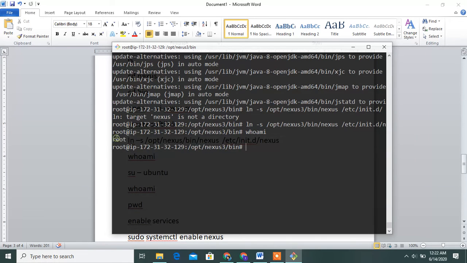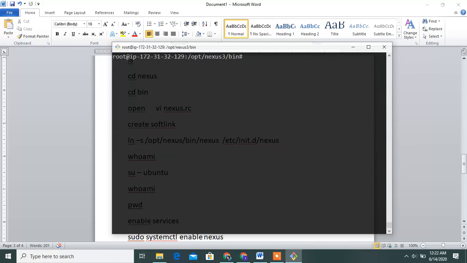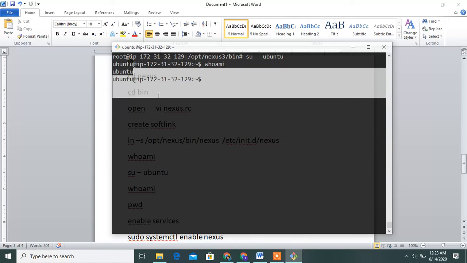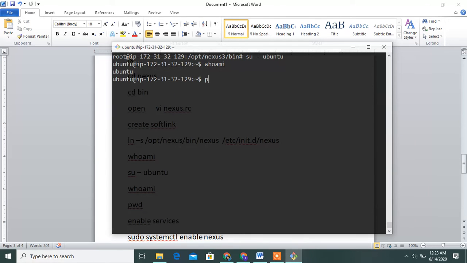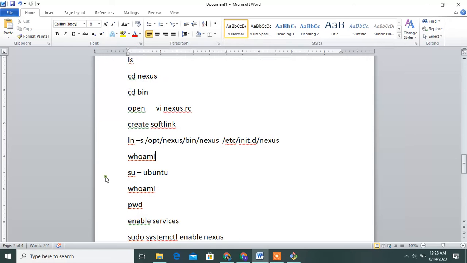I am present in the root user. Then switch to the ubuntu user with su - ubuntu. Check where I am. Yes guys, this is the ubuntu user, in the /home/ubuntu directory. Then go to enable the server.